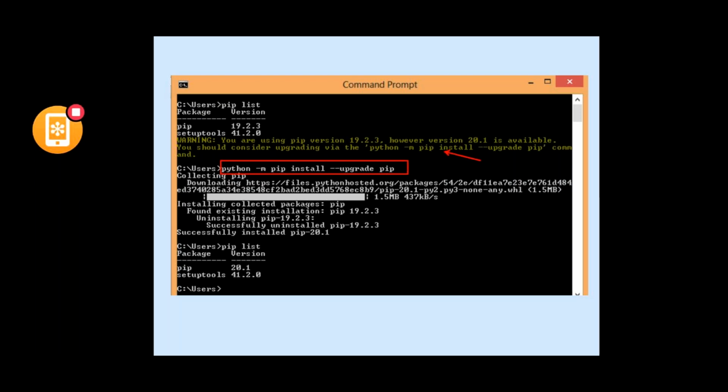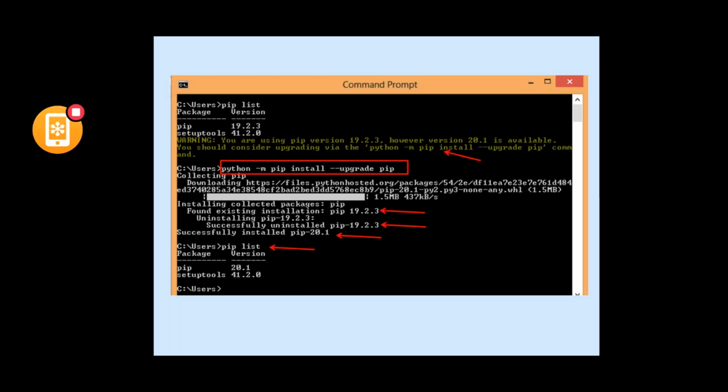So the same command has been given. It is collecting the pip information from the internet. The previous pip version, 19.2.3, was already installed in our Python packages. That package is being uninstalled, and it is installing the current version, 20.1, which is successfully installed.